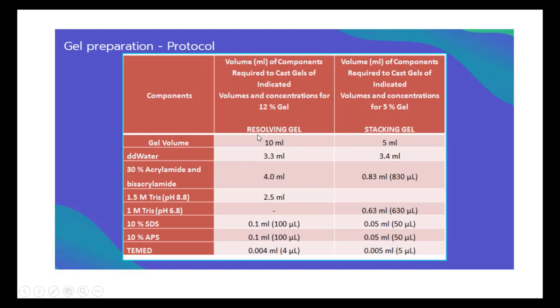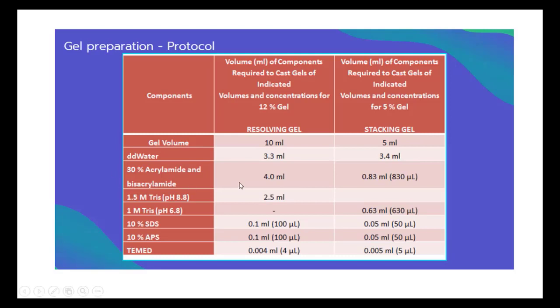First, you should prepare according to the protocol: double distilled water, the monomer, and Tris-HCl, that is 1.5 molar for the 12% gel and 1 molar for the 5% gel. The difference in concentration makes the difference in pore size.